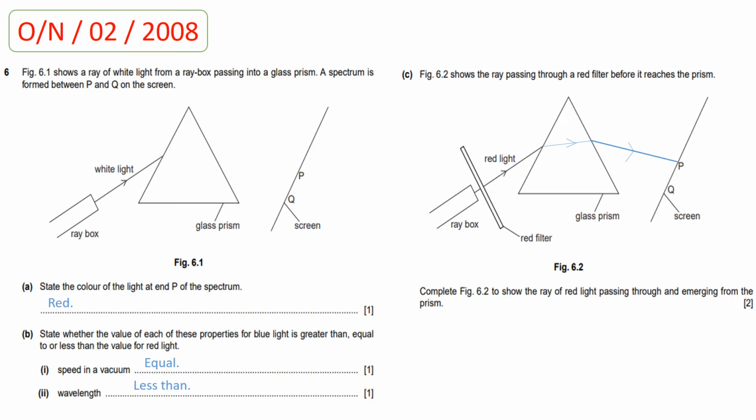Now students, when the red light enters the prism, it refracts or deviates from its original path, and when the light emerges out from the prism, it again deviates and strikes the screen at point A, because point P is the point at which red color appears.